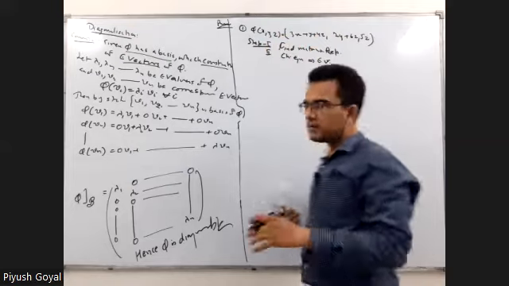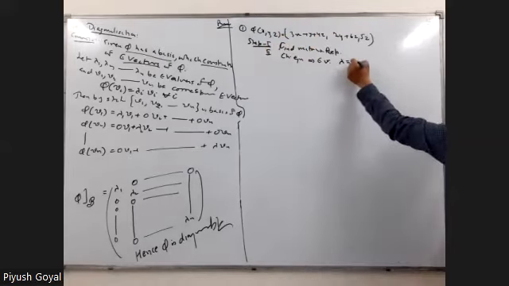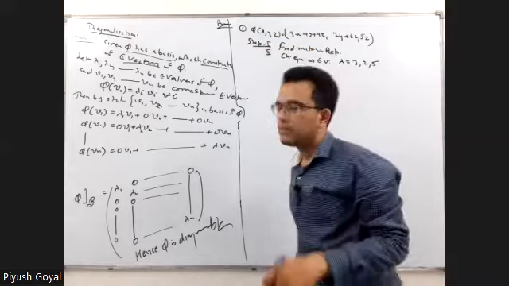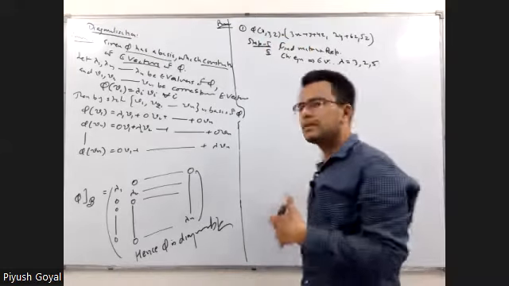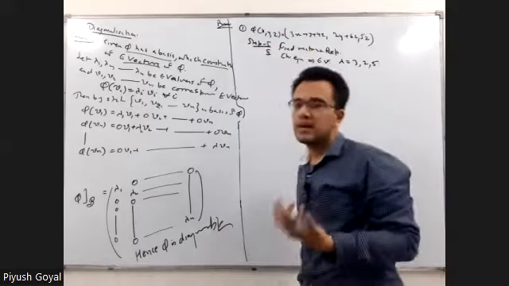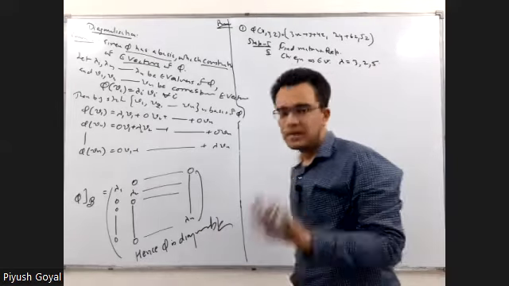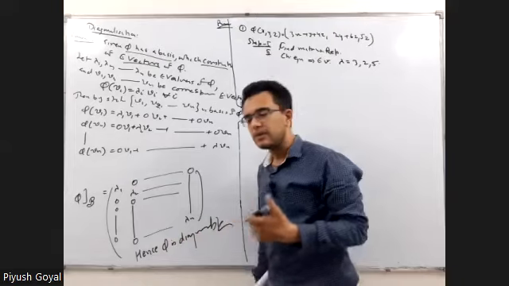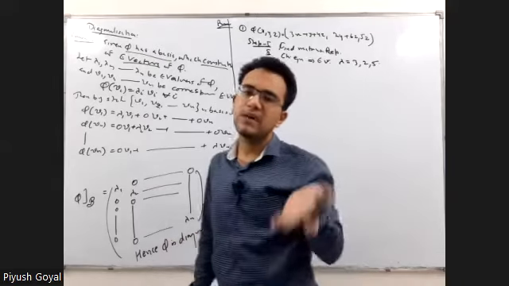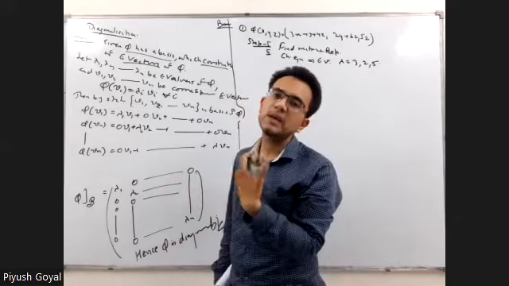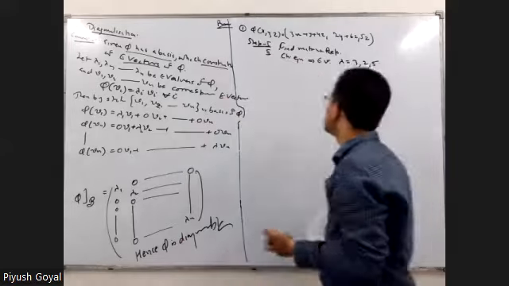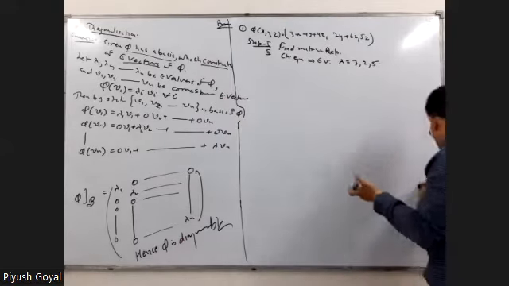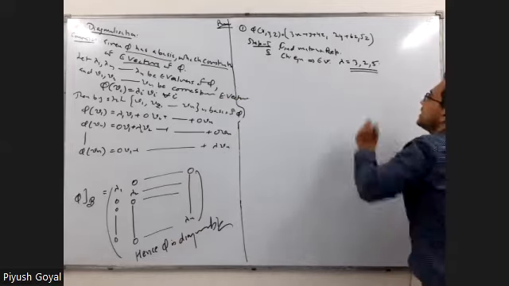When you find eigenvalues, I am writing this: the eigenvalues will be 3, 2, 5. So you say all eigenvalues are distinct. If all eigenvalues are distinct, then you know that the matrix is diagonalizable. If the matrix is diagonalizable, then obviously the linear operator is also diagonalizable. See, there is no difference between matrix and linear operator. They represent the same thing.